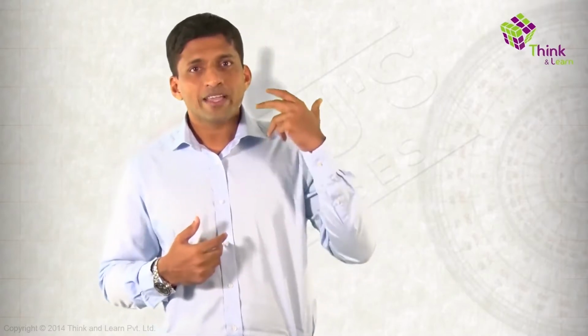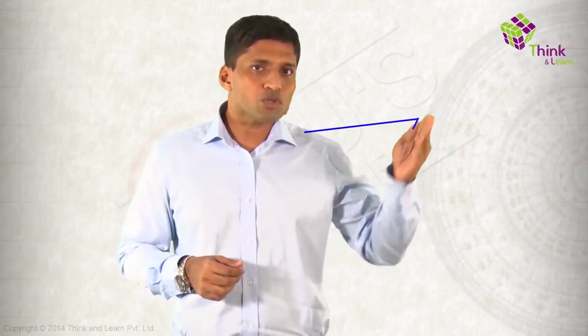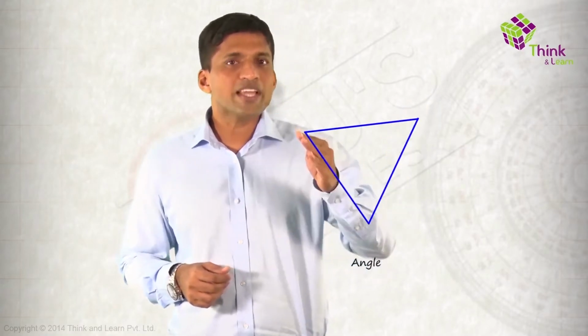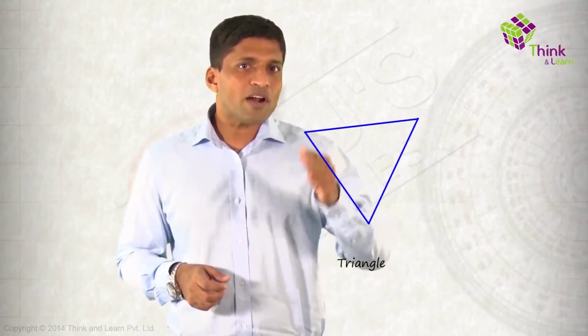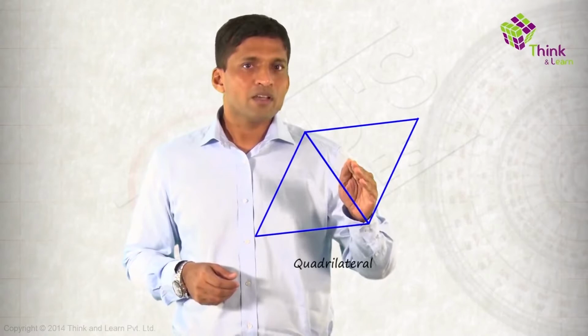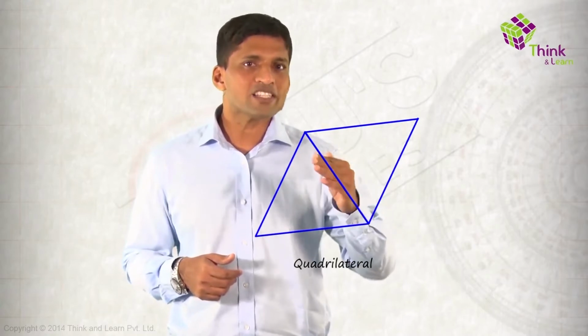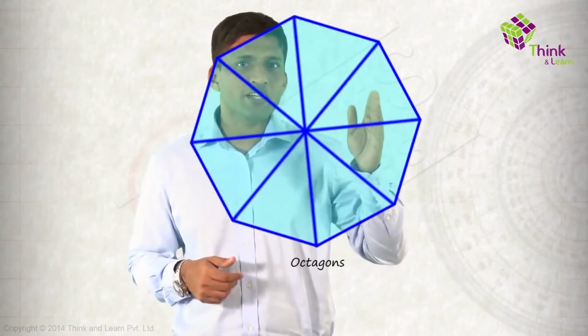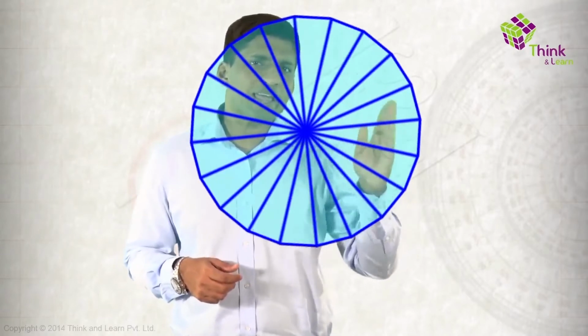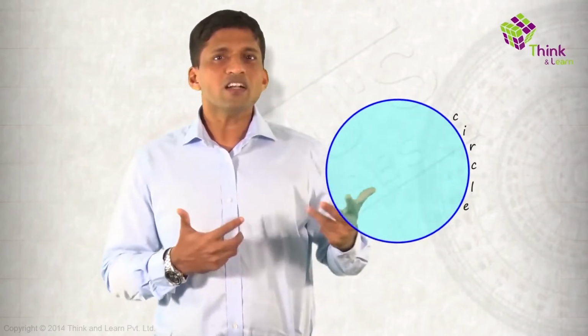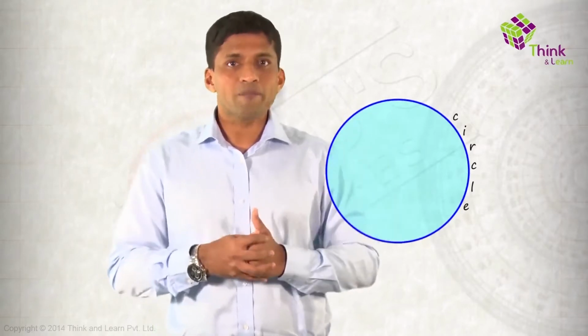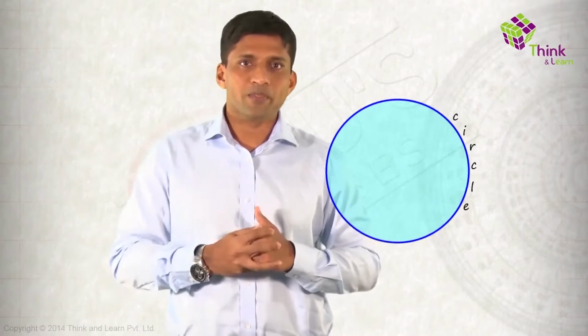Now, there are a lot more interesting ways of getting to a circle. You already know what triangles are, and other polygons like quadrilaterals. If we start with a line, 2 lines together, we get an angle. 3 lines, we get a triangle. If I take one more triangle, I'll get a quadrilateral. If I keep on adding more and more triangles, I'll get pentagons, hexagons, octagons. And if I do this an infinite number of times, I'll get a circle. So a circle can be taken as the last polygon if you are considering a triangle as the first polygon.